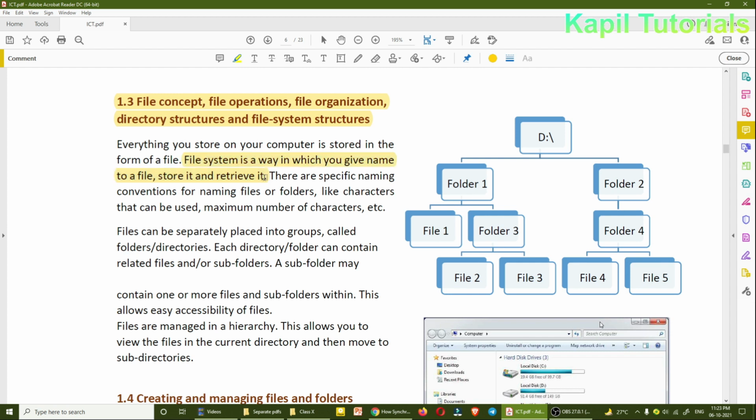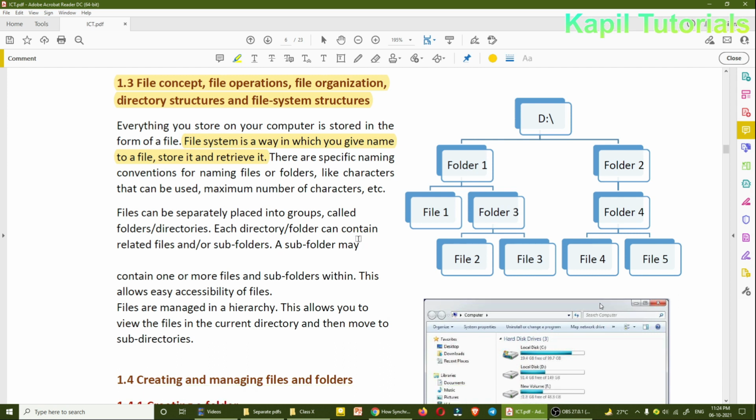If you are storing music files, you will prefer that all the music files should be stored in a folder, and you will name the folder music. Suppose you are fond of listening to Punjabi songs, then you will want to store them in one folder and give that folder the name Punjabi. Hindi separate, English separate. There are specific naming conventions for naming files and folders, like characters that can be used, maximum number of characters, etc. Files can be separated, placed into groups called folders or directories.